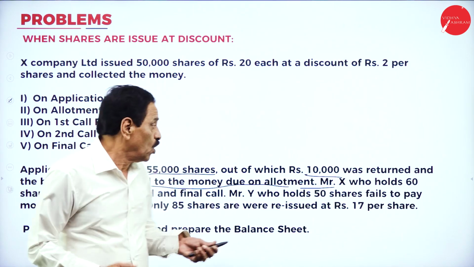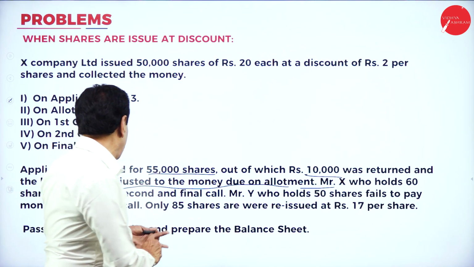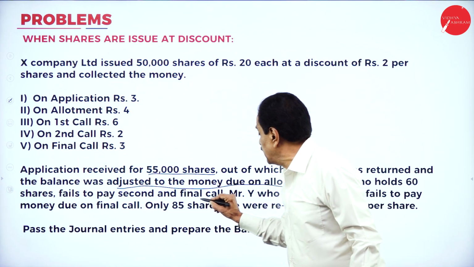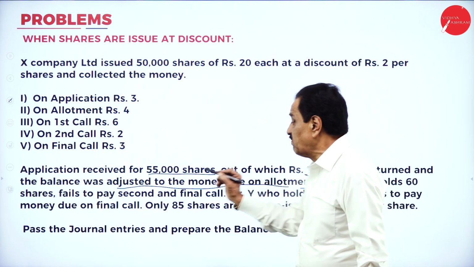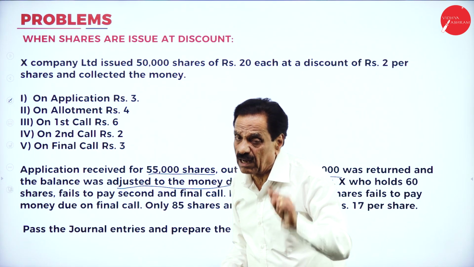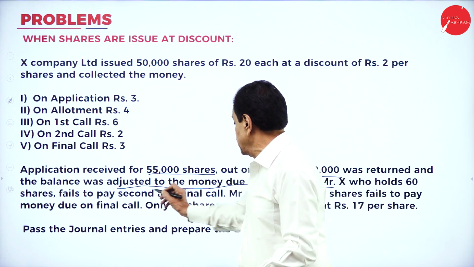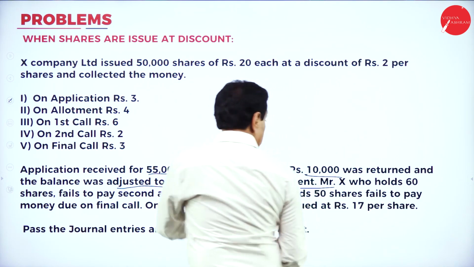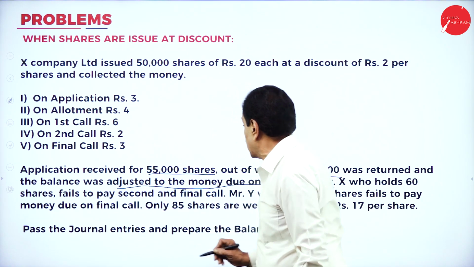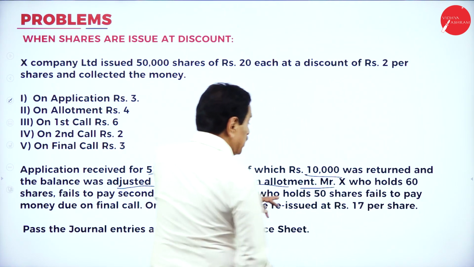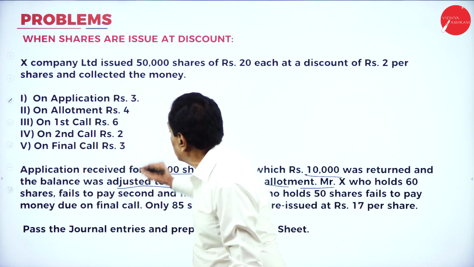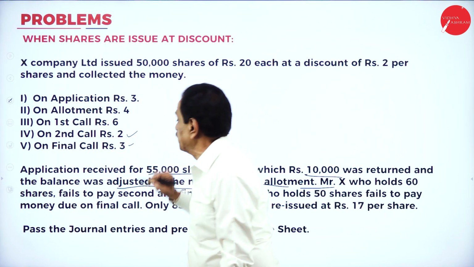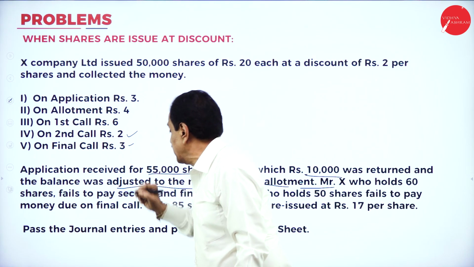Mr. X, who holds 60 shares, fails to pay second and final call. Mr. Y, who holds 50 shares, fails to pay money due on the final call. The first man fails to pay the second and final call, the second man fails only on the final call.